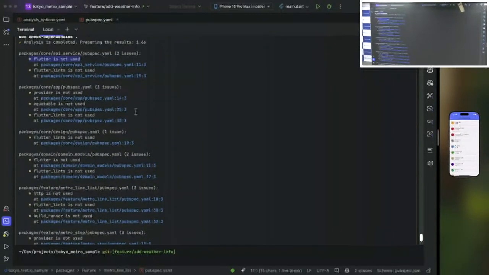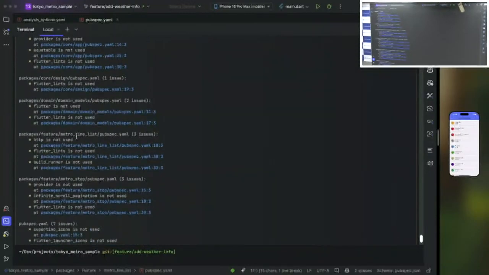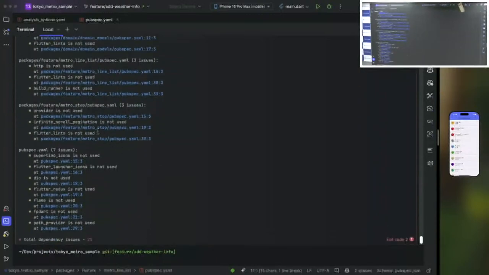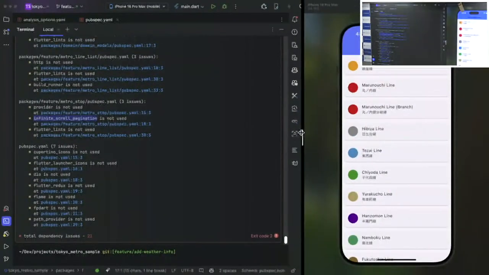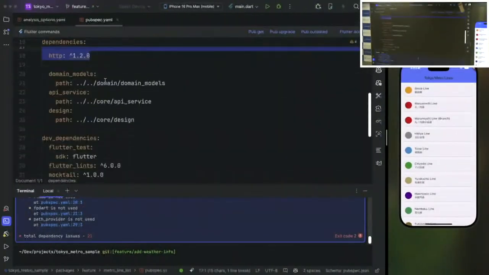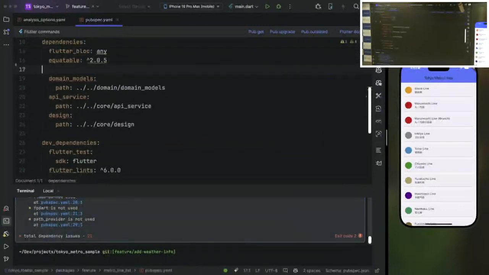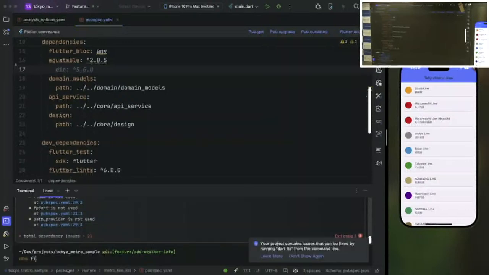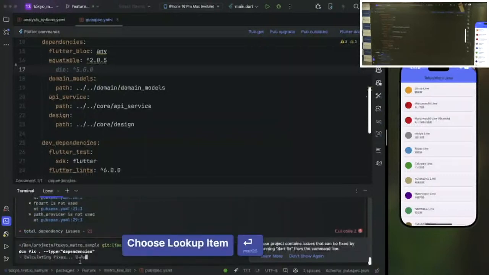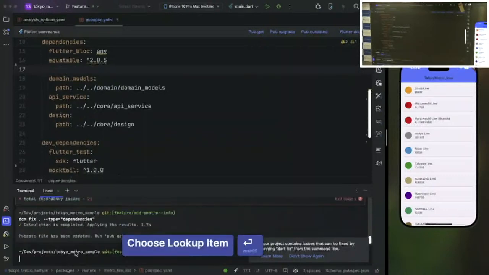Let me see if there's anything additional, but we can see that there are a lot of unrelated packages. We have packages imported for scroll pagination, but within our code base for the metro lines, we never had a chance to implement any pagination. So we can for sure go one by one and remove all of these violations. But the good news is that DCM also has a quick fix for this. We can say DCM fix, and from type there should also be one for dependencies. And if we run it, this is finalized.